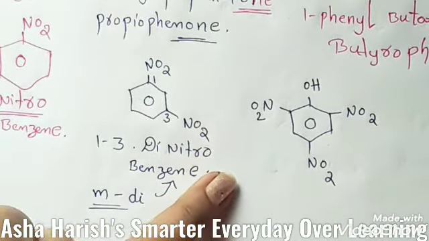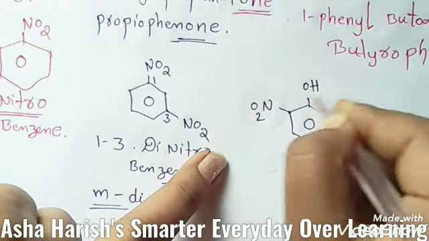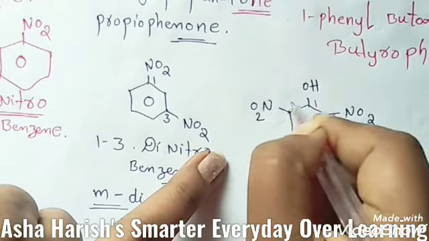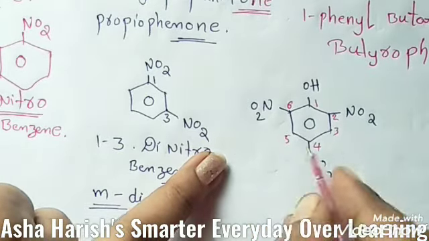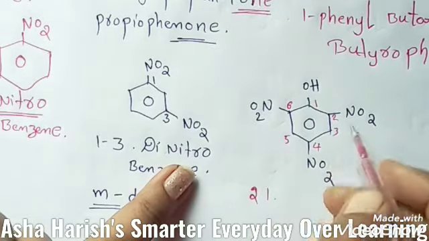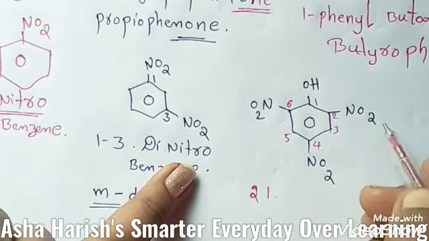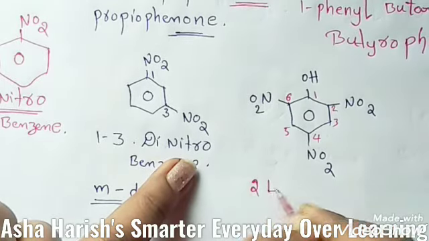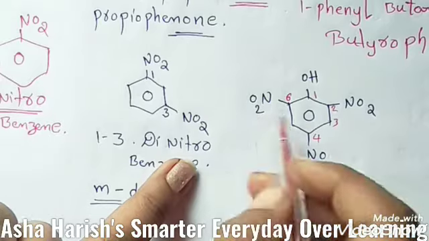How can we give numbering? From this phenol hydroxyl group you should start: 1, 2, 3, 4, 5 and 6. These are the carbons. Now, at which carbon atoms are the nitro groups located? You need to find out. Second carbon, 4th one, and students, 6th one.